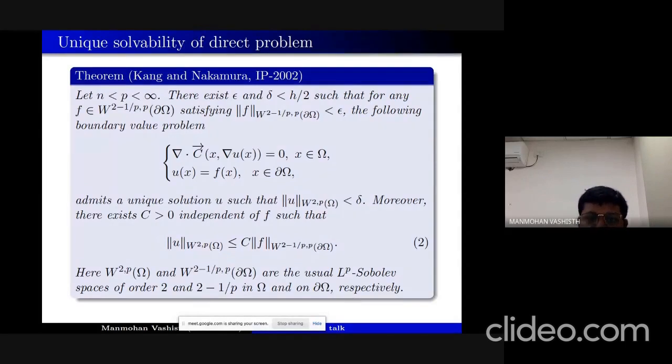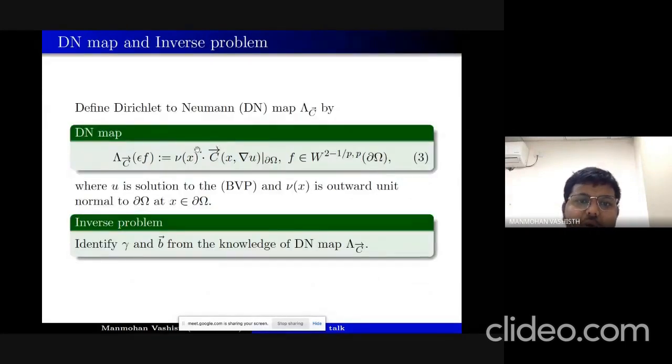So they proved the well-posedness of this problem, the forward problem, and based on this we can define our boundary operator, which we call the Dirichlet-Neumann map. So that is defined in this way: lambda c into epsilon f. Here this epsilon is a small parameter, and so lambda c into epsilon f equal to nu dot c, and here f is in W^{2-1/p,p}, where p is, as mentioned in the previous slide, bigger than n.